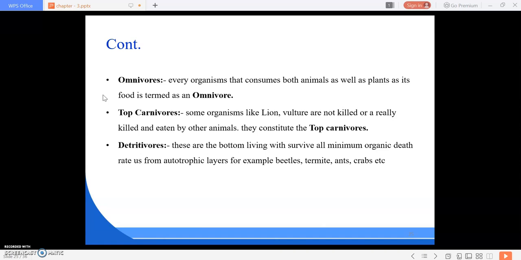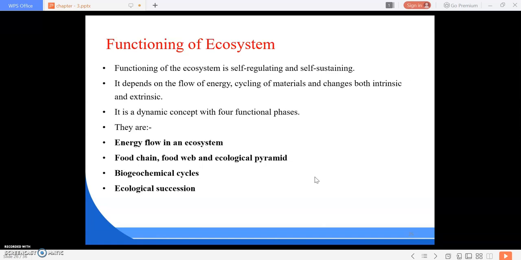Detritivores, who are they? These are the bottom living organisms that survive on minimum organic dead matter from autotrophic layers. For example, beetles, termites, ants and crabs, etc. Okay. So our decomposer is finished. So our categorical division of the biotic structure is over. Okay. Next, we are going to study the function of the ecosystem.